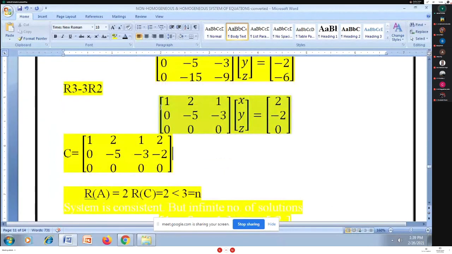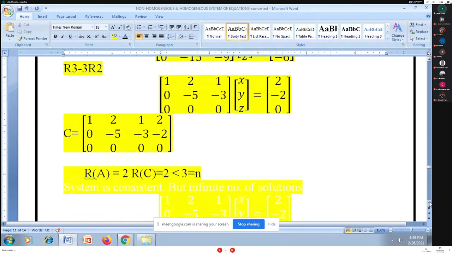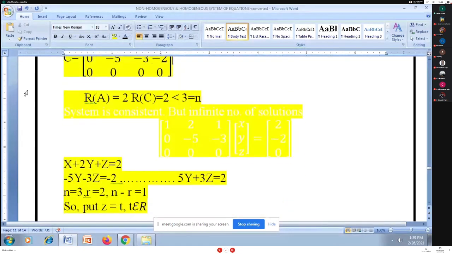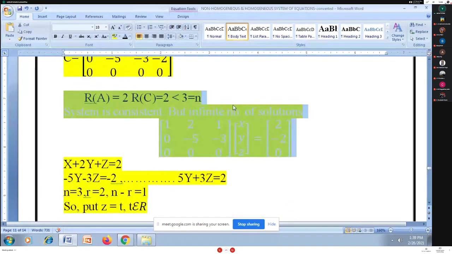I come to this echelon form. Multiply this XYZ unknown column matrix with the A matrix row-wise. When I multiply this column with the first row, I get the first equation as x plus 2y plus z is equal to 2. When I multiply this column with the second row, I get 0x minus 5y minus 3z is equal to minus 2. I'm writing these two equations here.